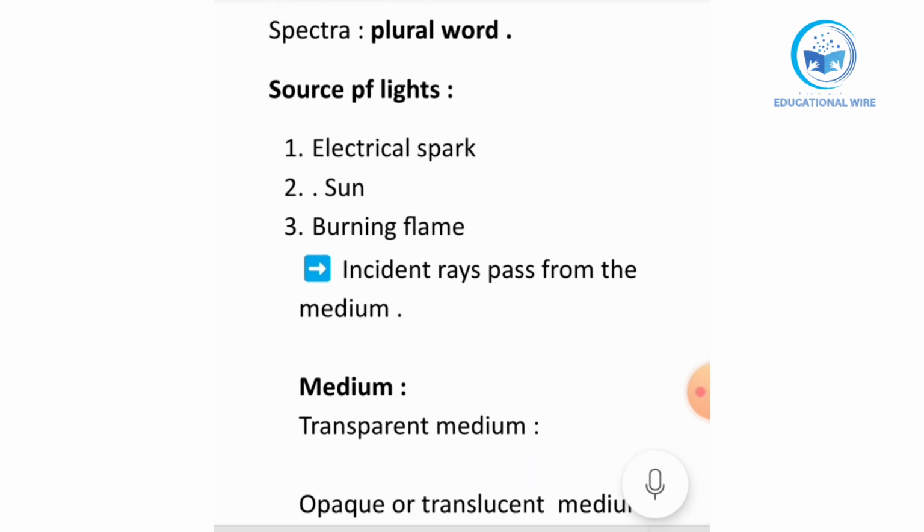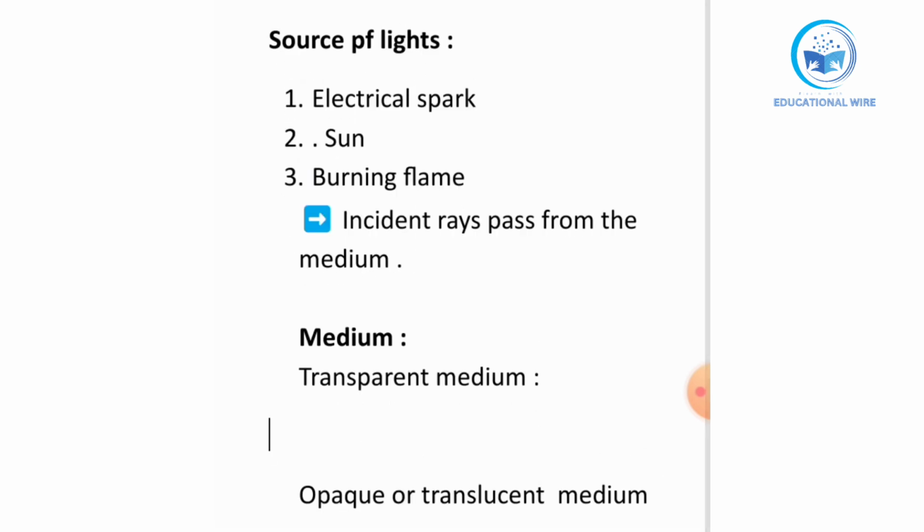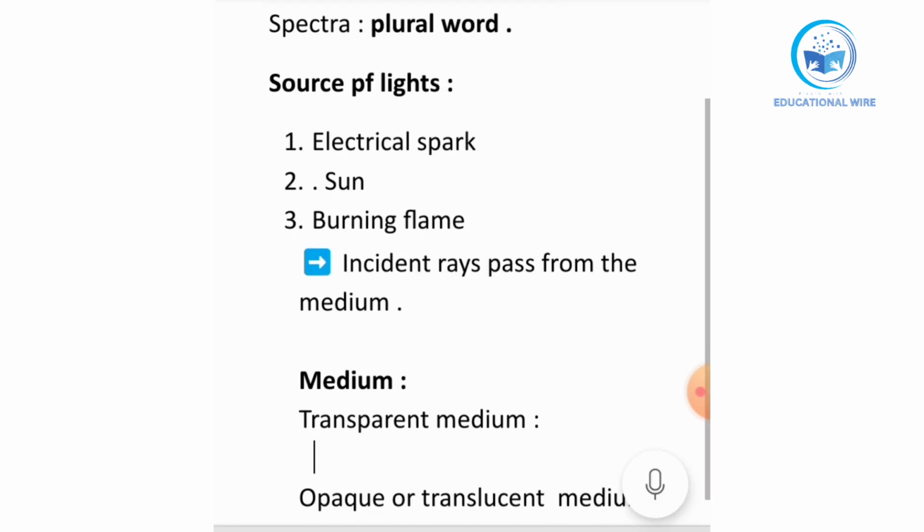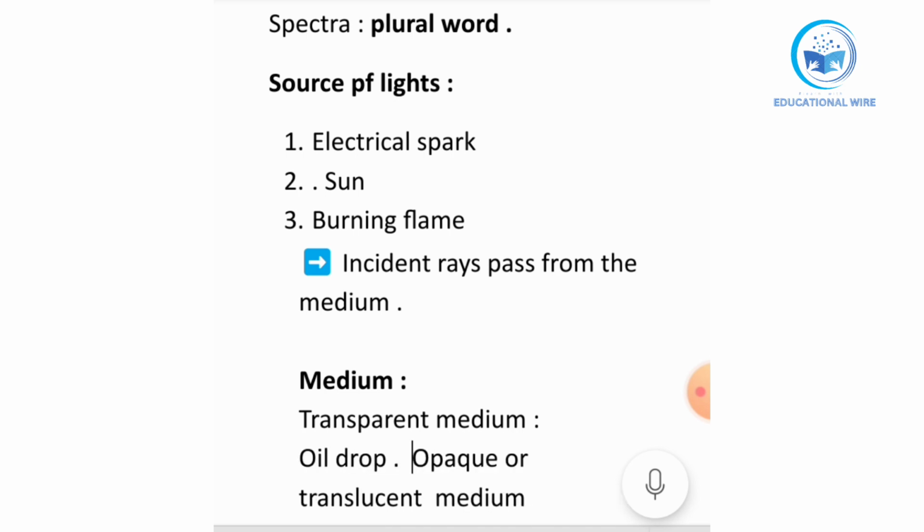In transparent medium, we are using oil drop. We can use an oil drop because it's very sleek, just a drop of that.